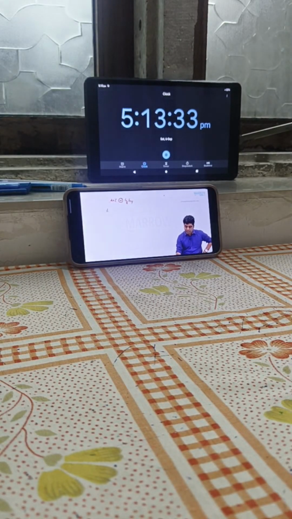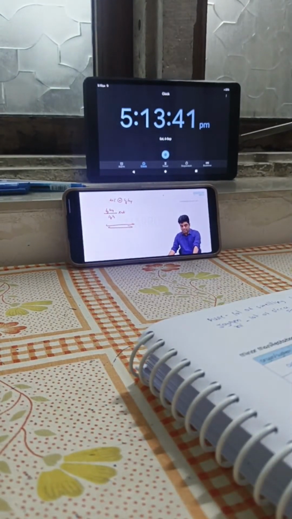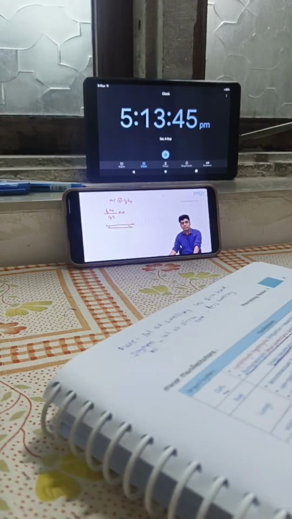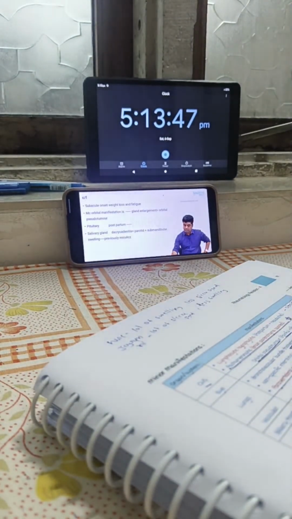And from the biopsy sample, you look for the IgG4 by IgG ratio. That is best. So an elevated IgG4 by IgG ratio in the biopsy sample is more diagnostic, because as more and more fibrosis sets in, the number of IgG4 cells will come down, correct? So the ratio is always going to be better. Subacute onset, weight loss and fatigue, correct?